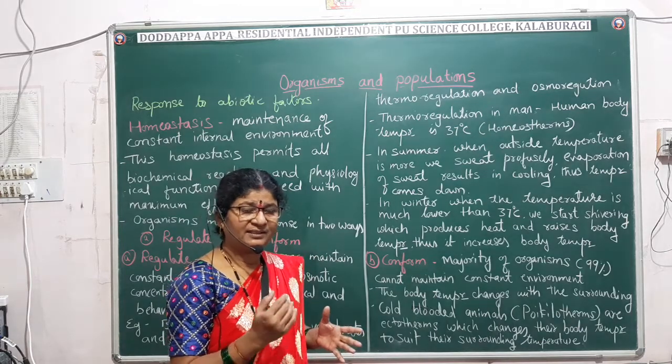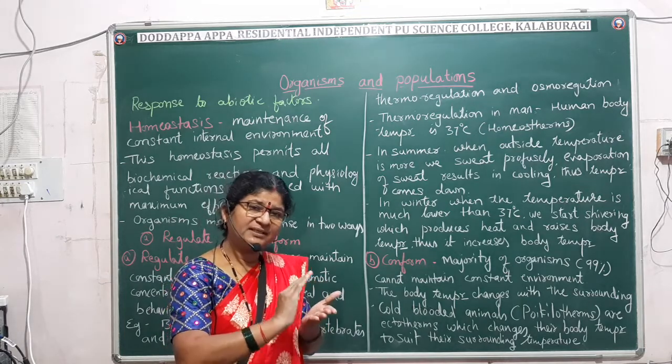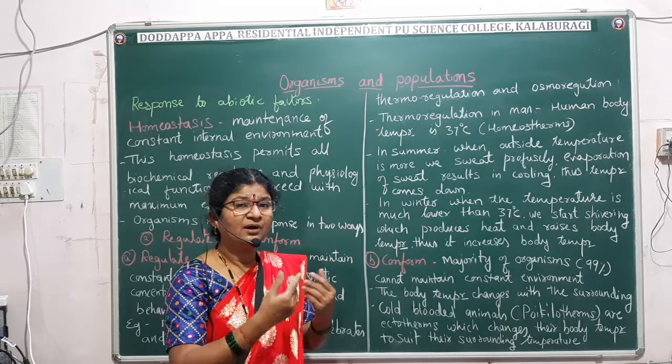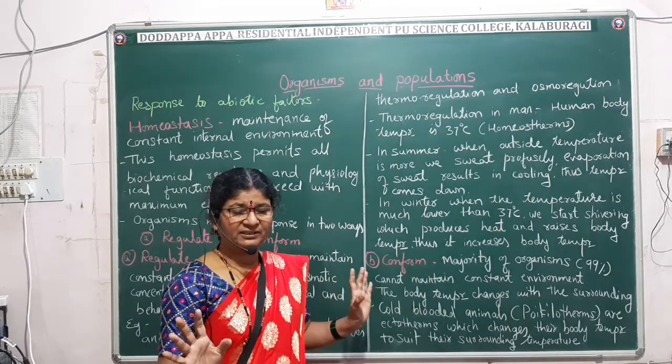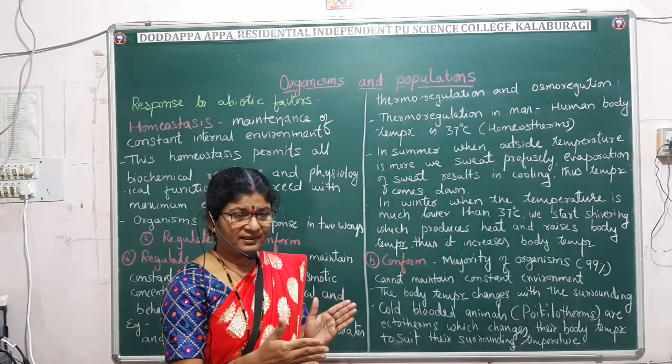They can't regulate their internal environment. So just up to a certain extent they will regulate, they will tolerate. Beyond that, they will just conform with the external environmental condition.